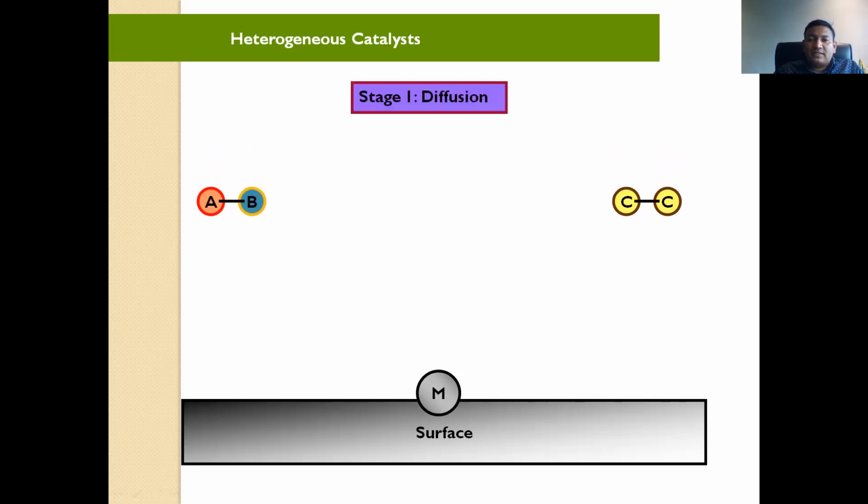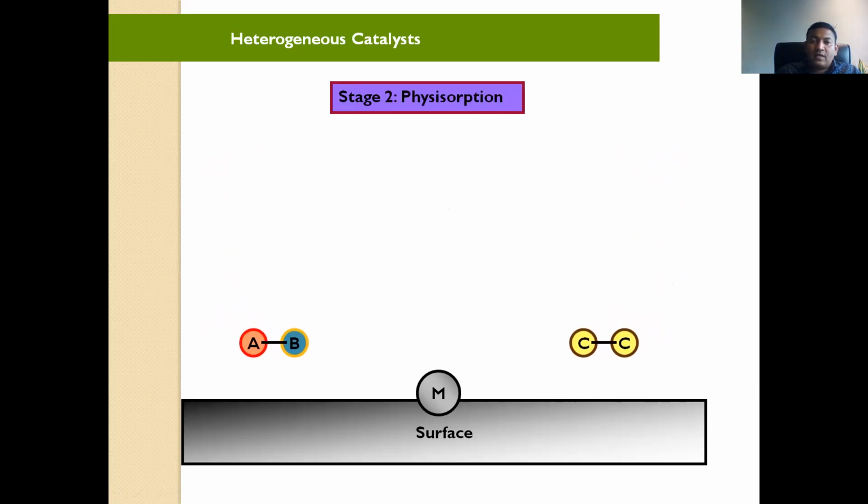So what happens in the first step? In the diffusion step, all reactants will be attracted towards the surface. This is stage first. Understand very well. Then what happens in stage 2? There will be van der Waals forces or attraction here, physical adsorption.